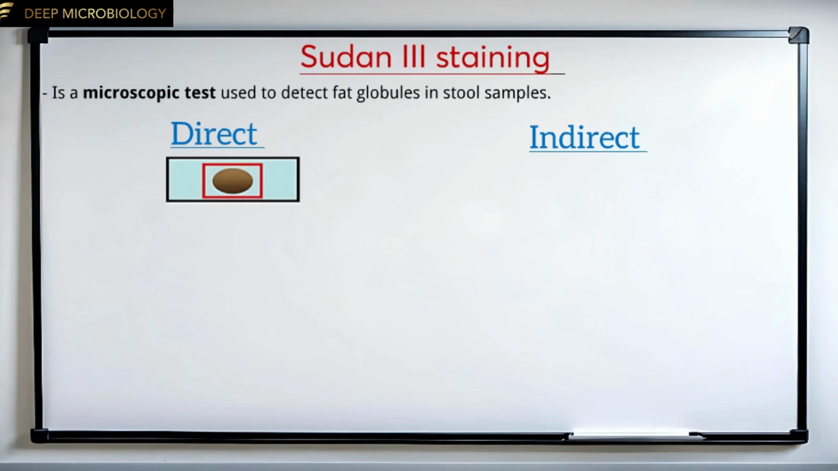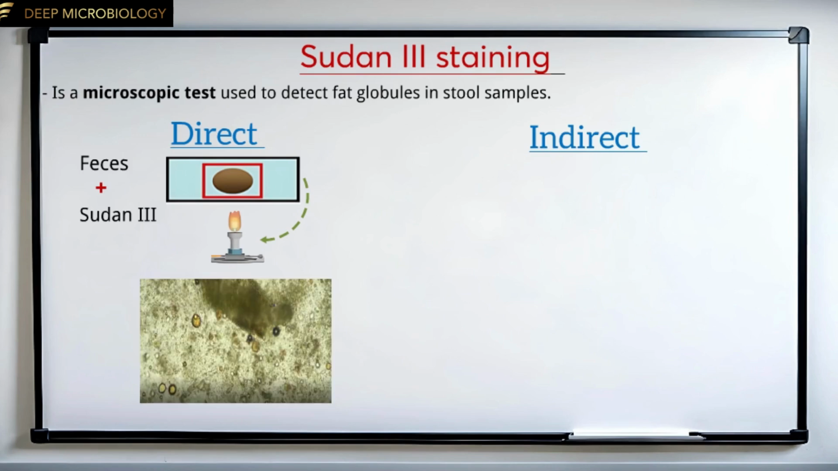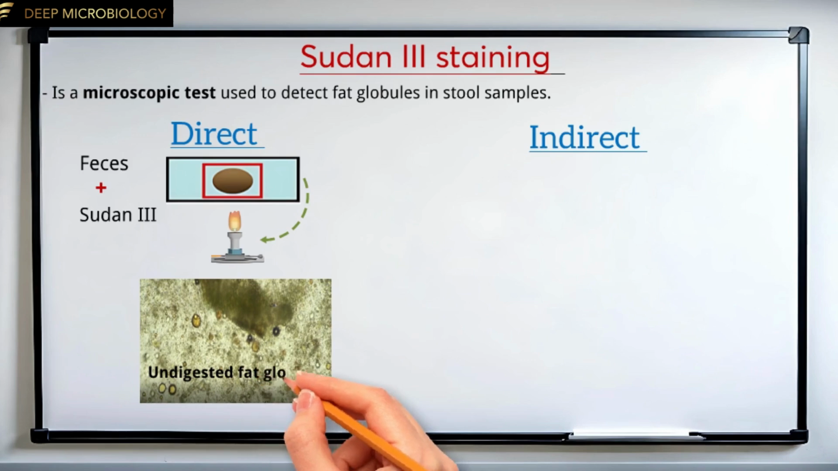Direct method. Place 1 drop of fresh feces on a clean microscope slide. Add 1 drop of Sudan 3 stain to the feces, and mix them gently. Gently warm the slide until bubbling appears. This facilitates stain penetration into fat droplets. Place a cover slip over the stained sample and examine under microscope. And here we see the presence of large red-orange refractile globules, neutral fat, which indicate undigested triglycerides.